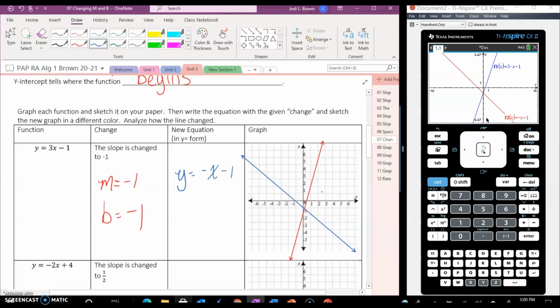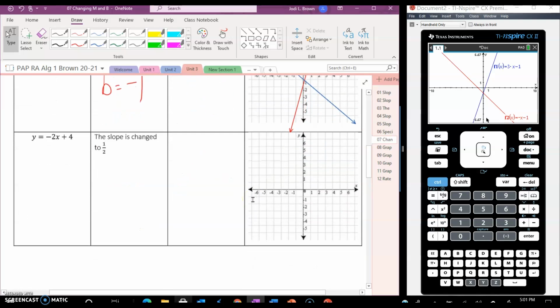So what happens? How did the line change? Man, it went from positive to negative, and nothing changed with the y-intercept, did it? The only thing that changed is how the graph moved, or the function moved. Okay, all right, cool. Let's go to the next one.